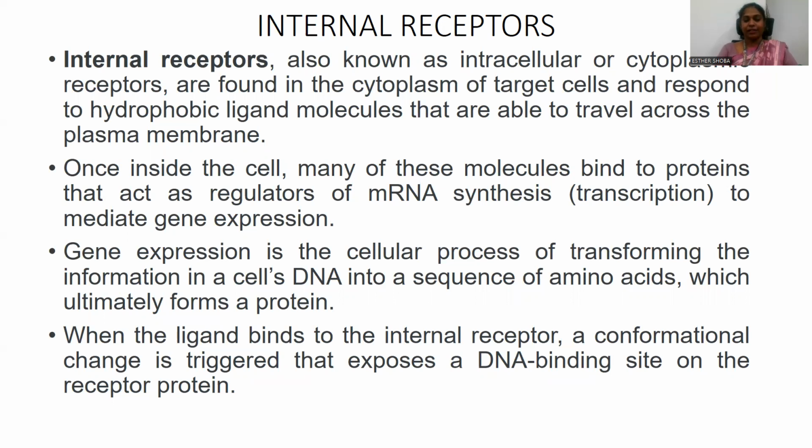Inside the cell, the ligand molecules bind to the receptor molecules, and this ligand-receptor complex can act as a regulator for transcription and translation, which mainly mediates gene expression.